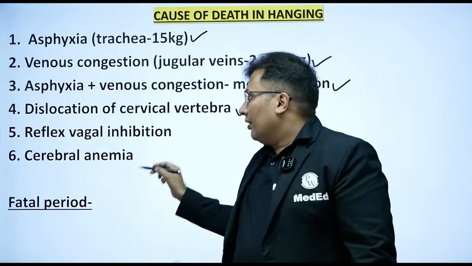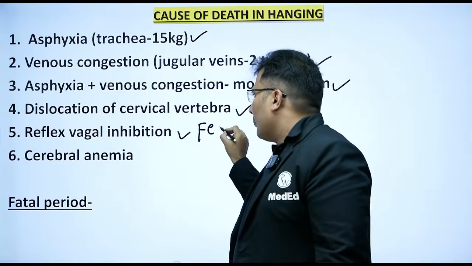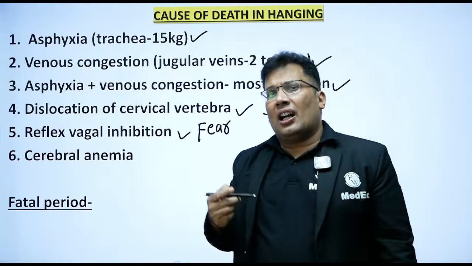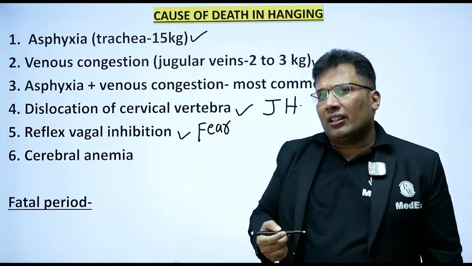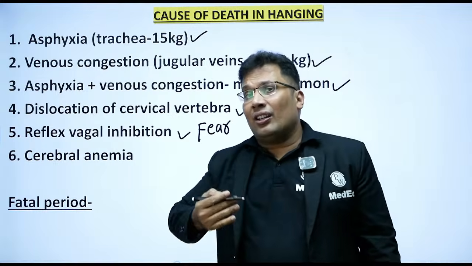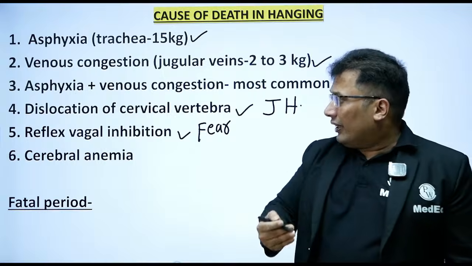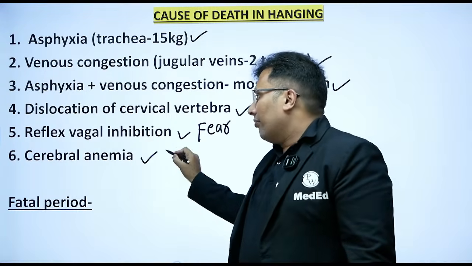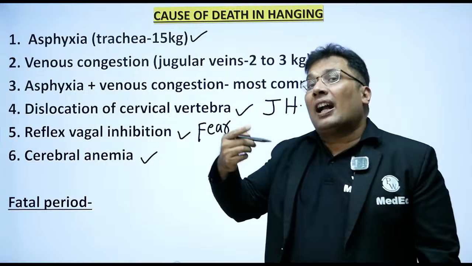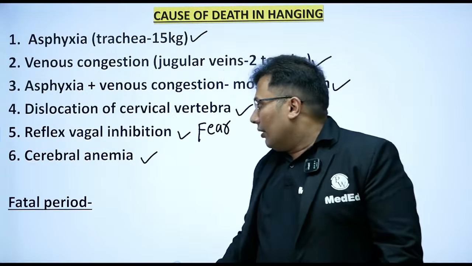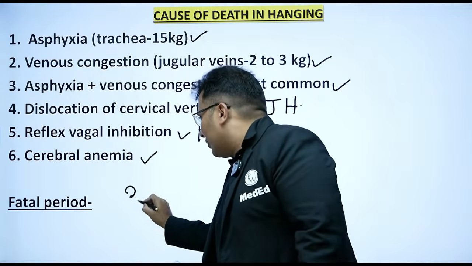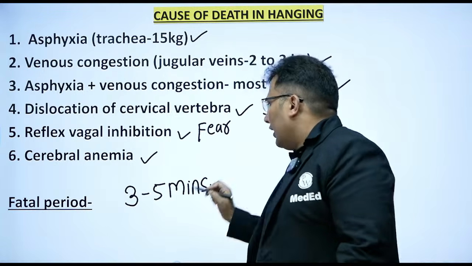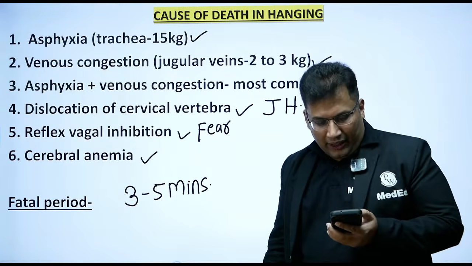Reflex vagal inhibition when there is fear. Sometimes while hanging, maybe lynching or any type of hanging, there can be fear. The fear can stimulate the vagus nerve, then it can lead to reflex vagal inhibition and death. Then cerebral anemia, when the vertebral arteries are occluded, there can be cerebral anemia. The fatal period is 3 to 5 minutes. Yes, chalo, good.